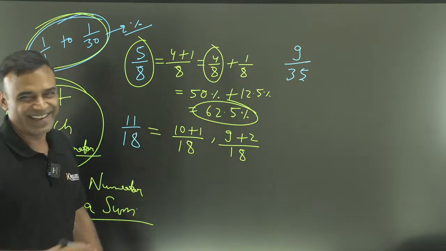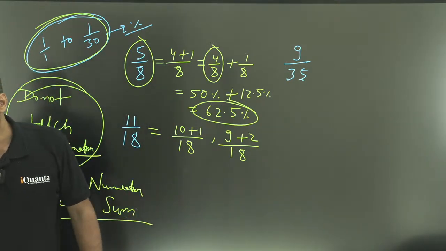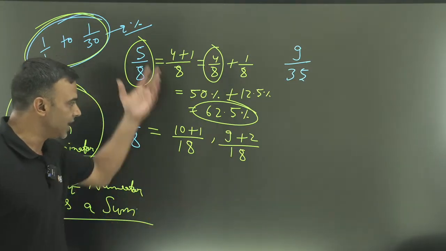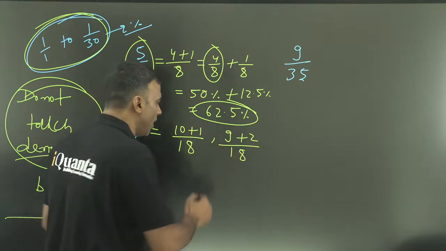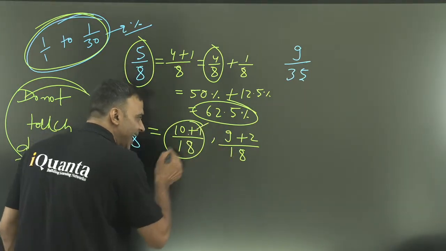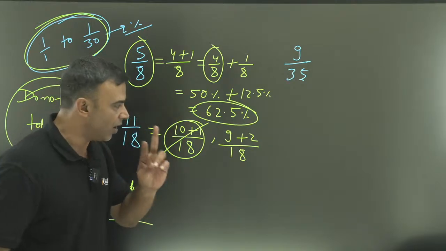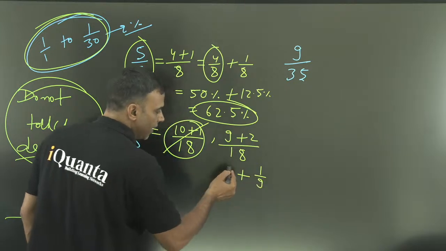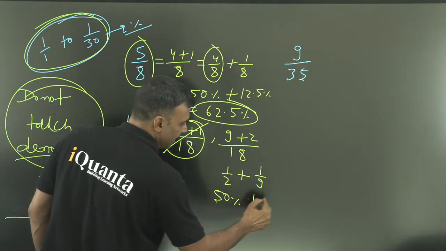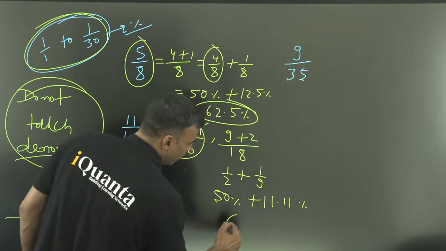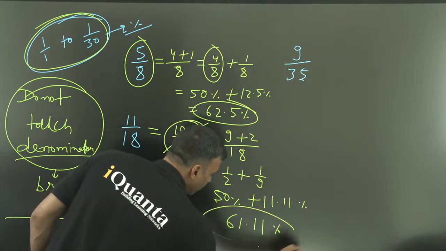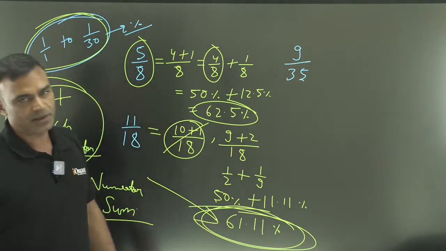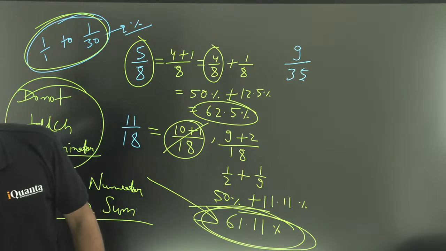Yes, I think two is enough. Which one of them will help us? I think it is more logical than calculation based. This is more helpful, and the more beneficial approach is something you have to always keep thinking about. So 9 by 18 is 1 by 2, and 2 by 18 is 1 by 9. 1 by 2 is 50%, 1 by 9 is 11.11%. So 61.11%, without any approximation, exact calculation, without any mental harassment. Use whatever you need.